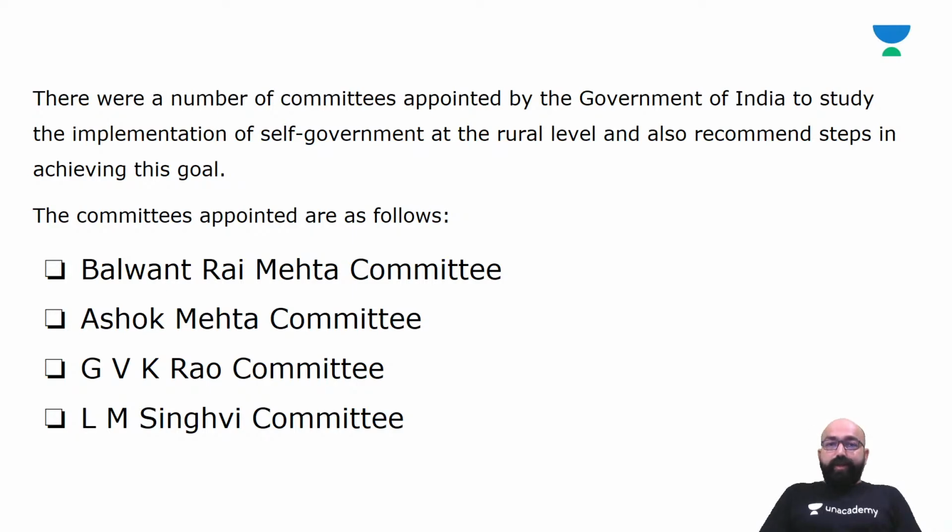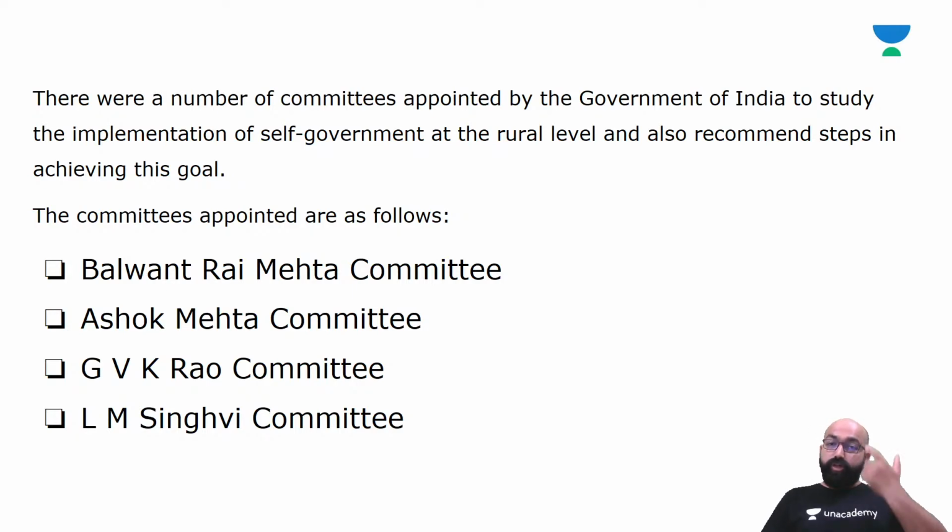There were a number of committees appointed by the government of India to study the implementation of self-government at the rural level and also recommend steps in achieving this goal. So basically the self-government concept was inculcated in our country from the ancient period itself.